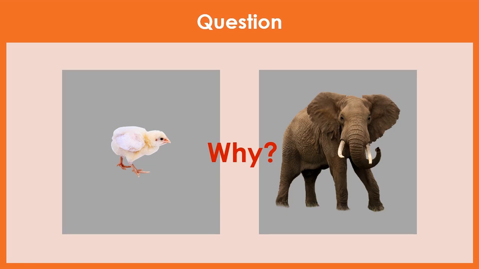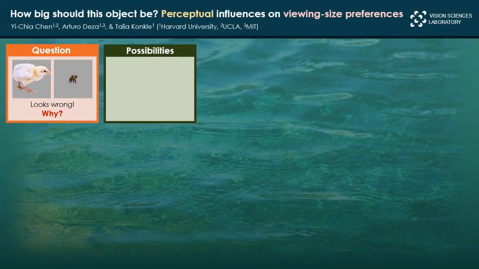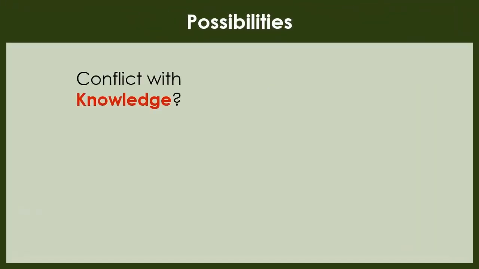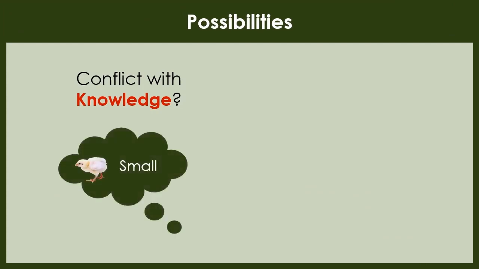This is our question in the study, and our goal is to tease apart two possible answers. On one hand, we have knowledge about the size of the chick, so when the view in size goes as expected in regard to our knowledge, the chick looks nicely small and our mind goes on smoothly. But when the perceptual signals are in conflict with our knowledge, the mismatch feels like an error, and it can thus trigger negative aesthetic experience. So knowledge could drive size preference in this way.